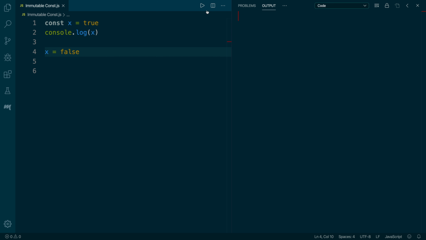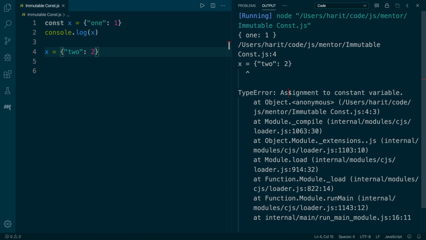But what about objects? Let's say I create a new object and assign it to the x variable and later change it to another object with a different entry altogether. As I run, you see that we get the type error again.